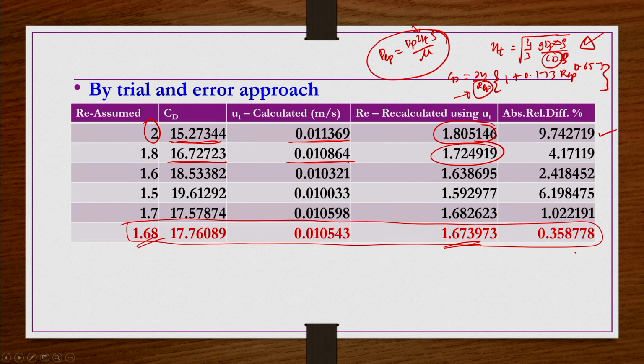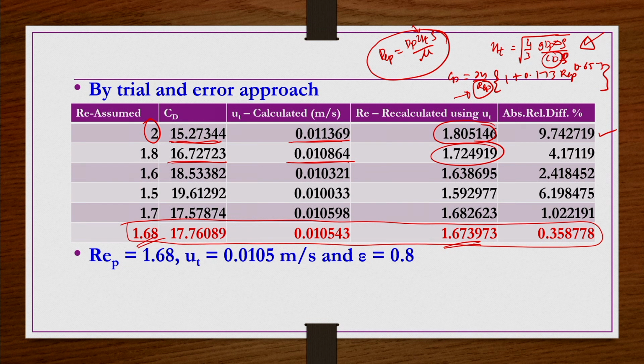So what we can say now is that REP is 1.68, and the corresponding UT is 0.0105 meter per second. Epsilon is given anyway as 0.8: 1 minus the solids volume fraction is the liquid volume fraction, 0.8.